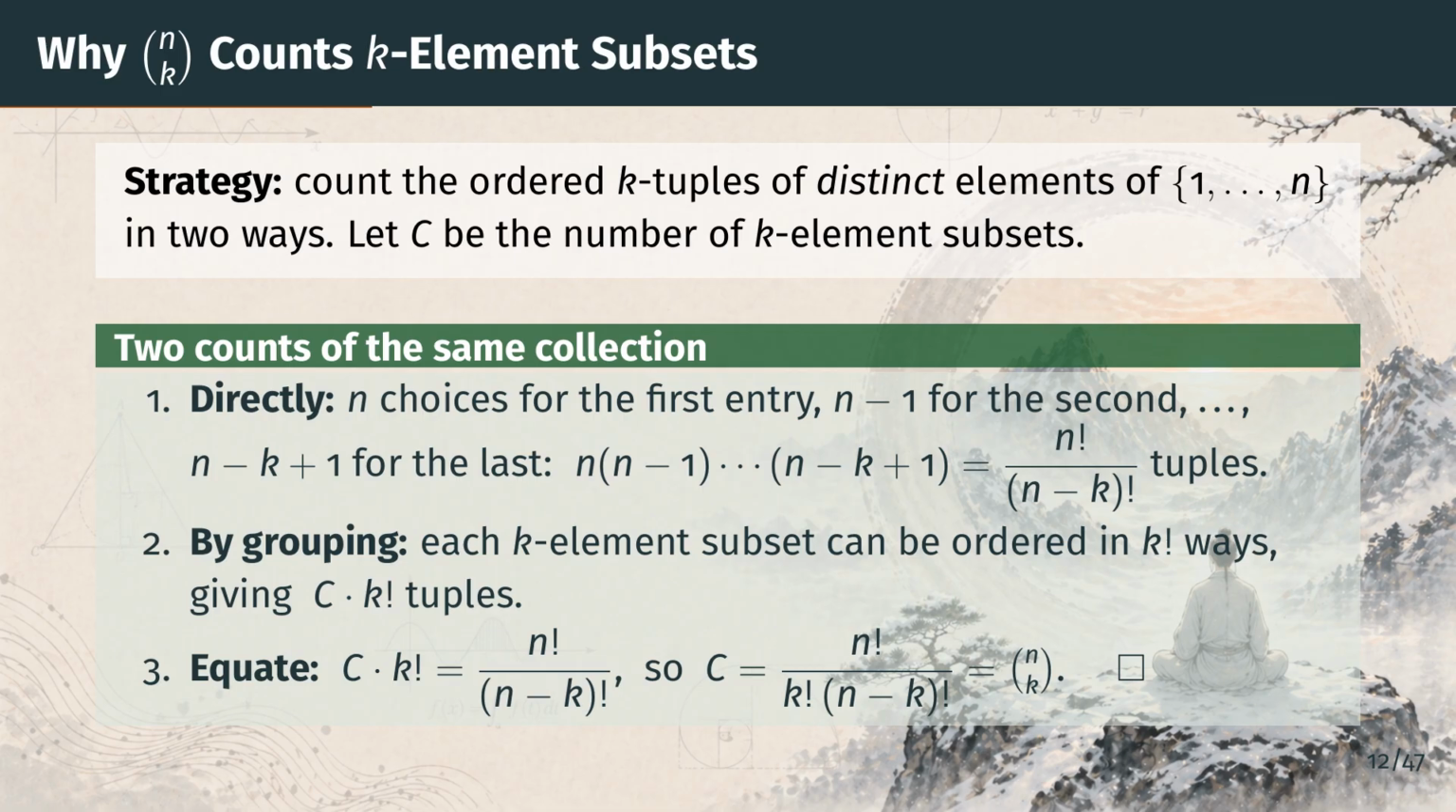The 2 counts describe the same collection, so they are equal. Dividing by k factorial isolates C, and it equals n factorial divided by k factorial times n minus k factorial, which is exactly n choose k. The formula and the meaning agree. The next slide works through a concrete case.